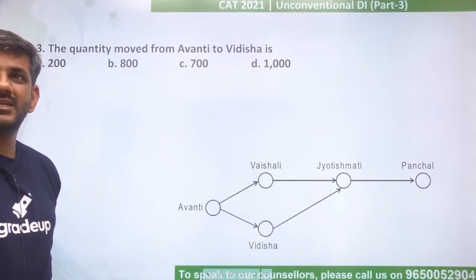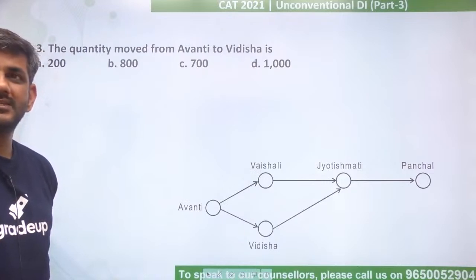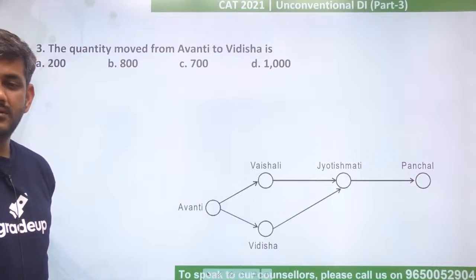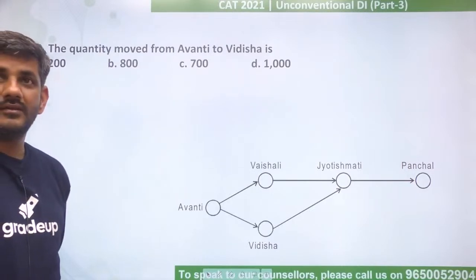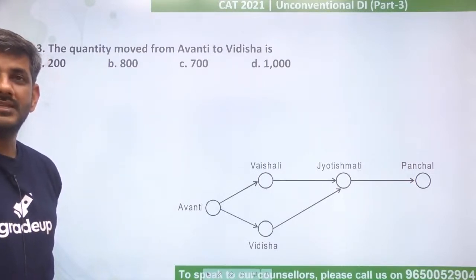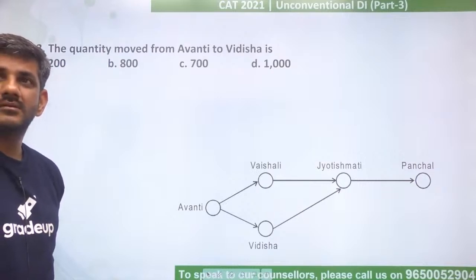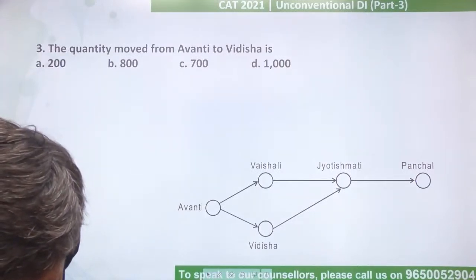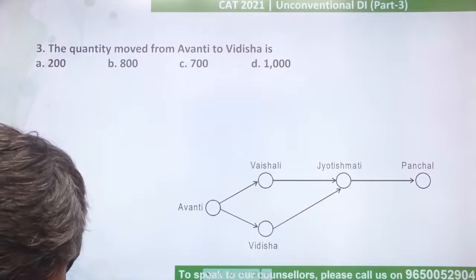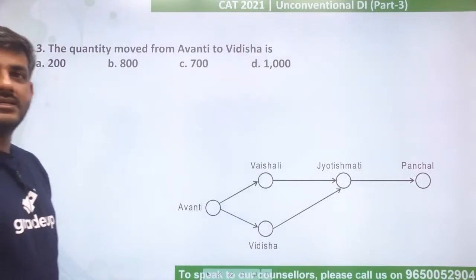Okay, Zeba also says done. Kriti also says done. Aishwarya says yes. Okay, great. What is the answer for this question? Manisha says answer is D. That is 1000. Okay. Any other answer? Kriti also says D. Good, Kriti. Good, Manisha. Not getting any answer from the app. Aishwarya says D. Okay, looks like D is the correct answer.